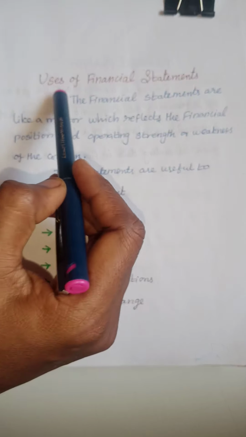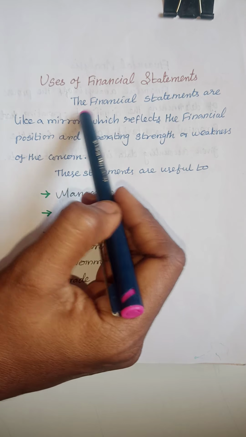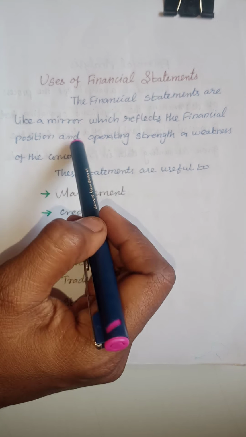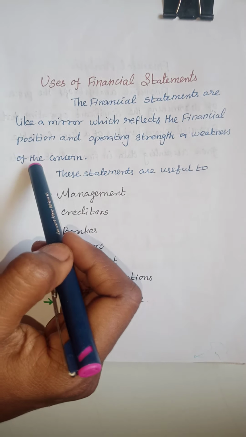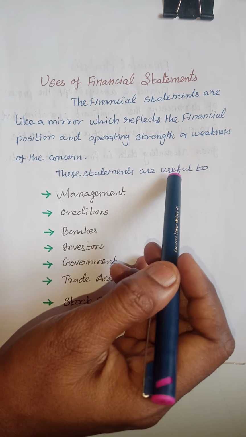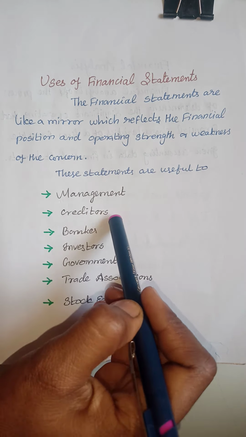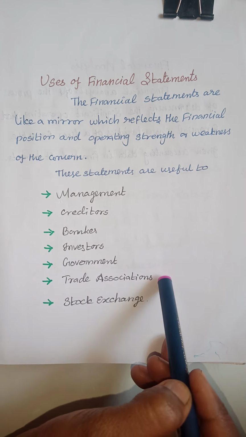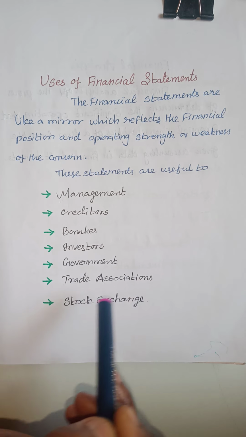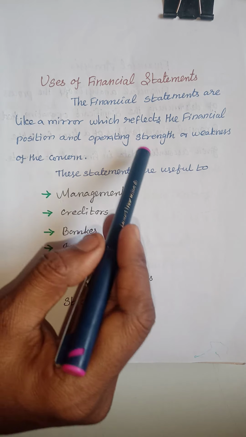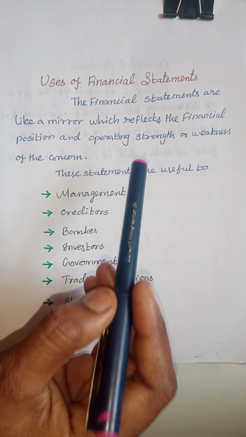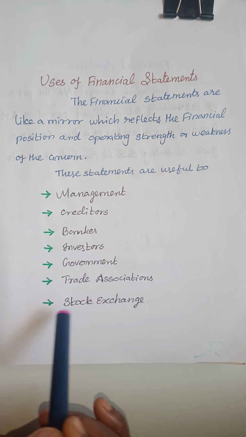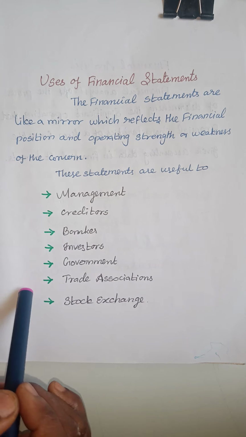Next one is uses of financial statements. The financial statements are like a mirror which reflects the financial position and the operating strengths and weaknesses of the concern. These statements are useful to management, creditors, bankers, investors, trade associations and stock exchanges. So we know that there are internal and external uses of accounting. These are the uses of financial statements.